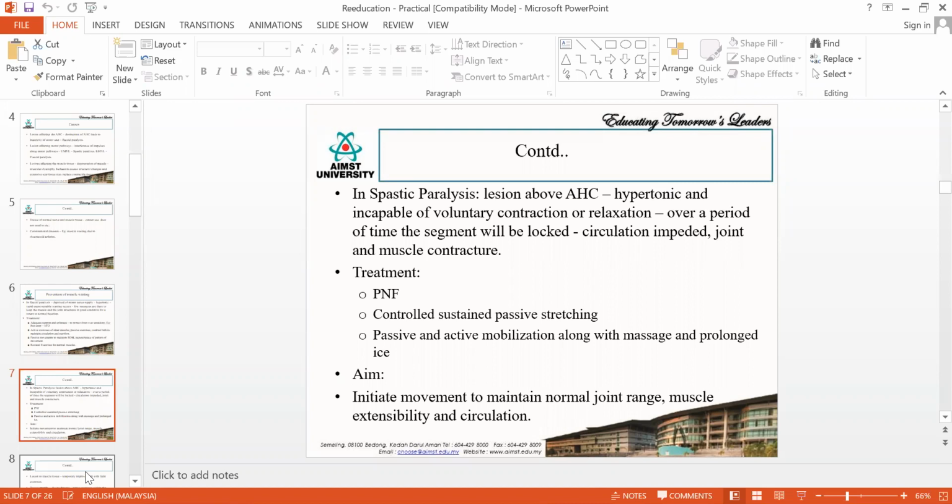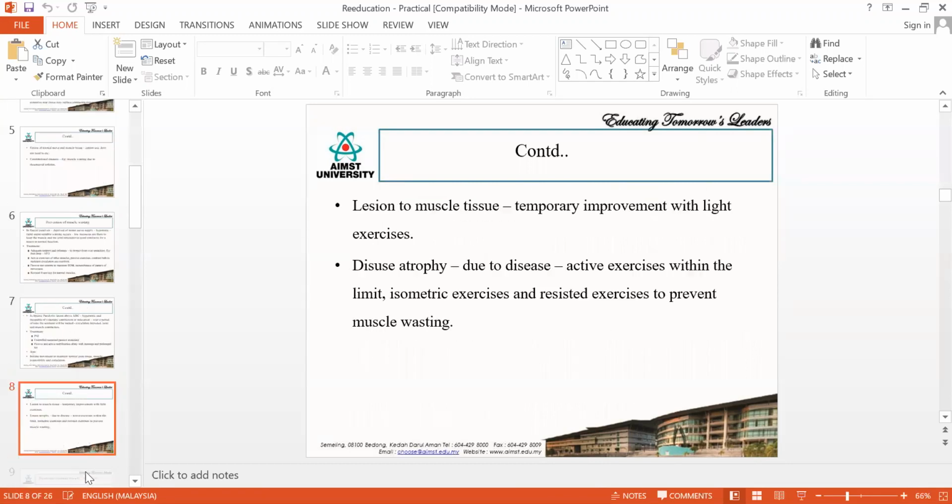Then you can do passive and active mobilization along with massage and prolonged icing. So prolonged icing will help you to reduce the spasticity. Then along with that, you will be doing passive and active exercises. So these are the techniques you will do to prevent muscle wasting in case of spastic paralysis. Is that clear?